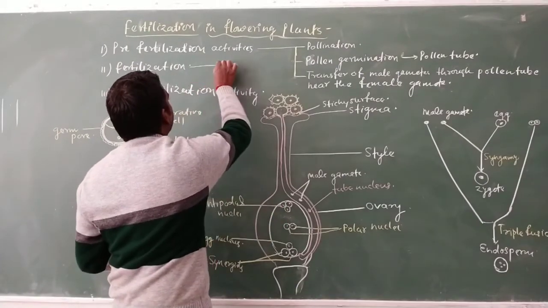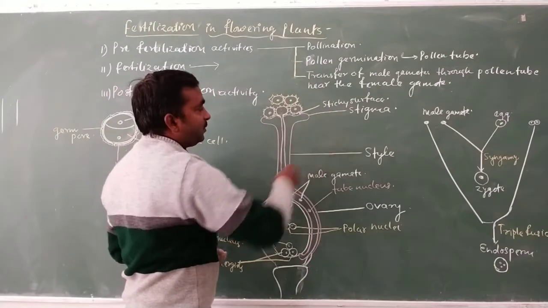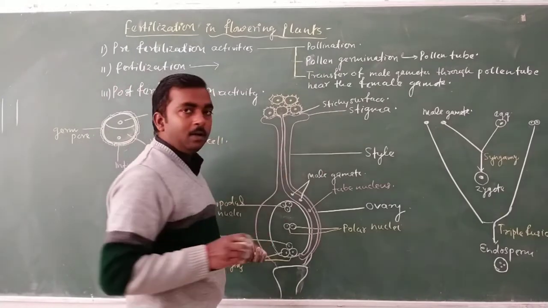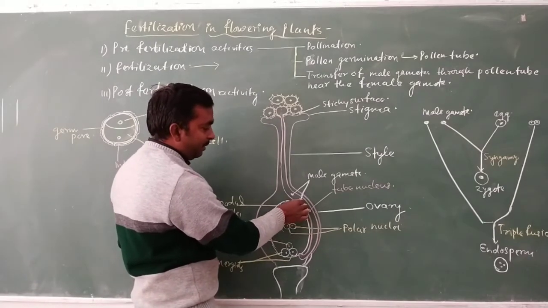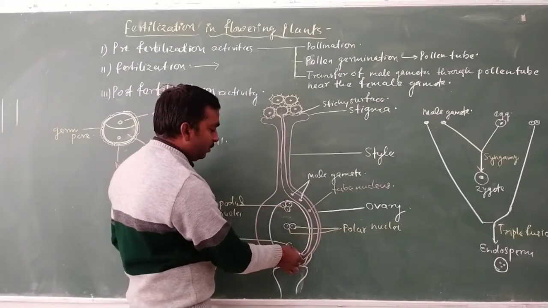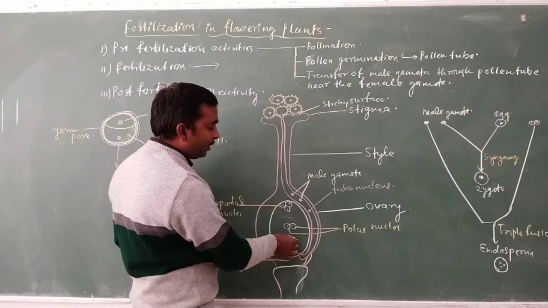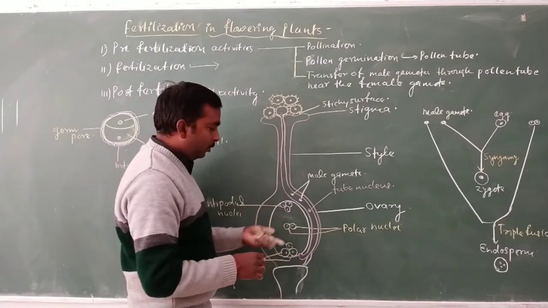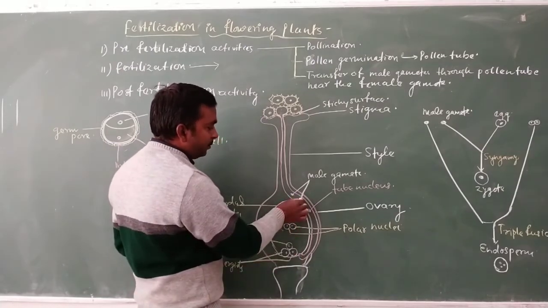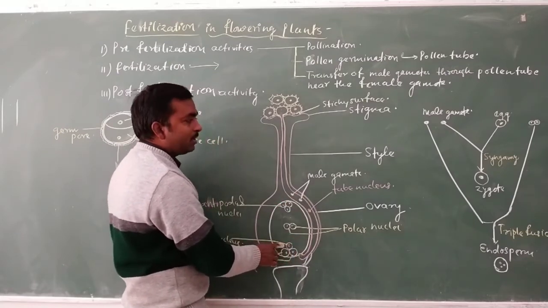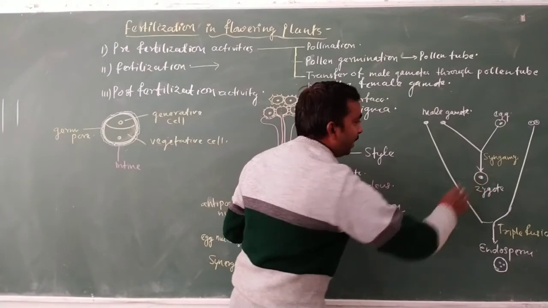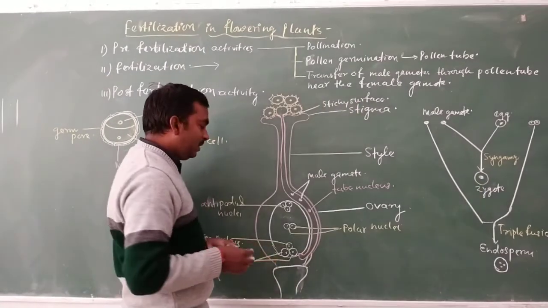So this is the second step, the process of fertilization, and it is the actual fertilization. It means one male gamete comes along with the pollen tube and enters into the ovule of the ovary, and this male gamete fuses with the egg nucleus and produces the zygote, and the process is known as syngamy.